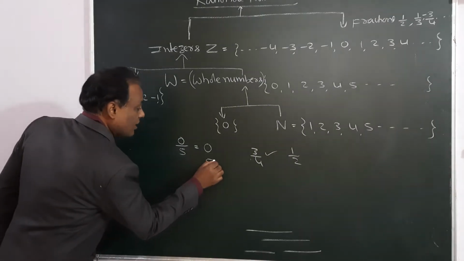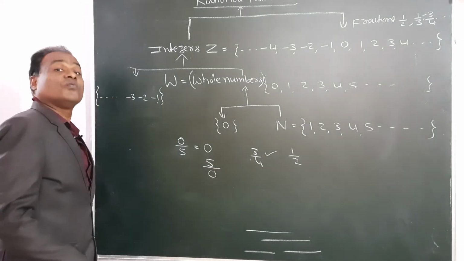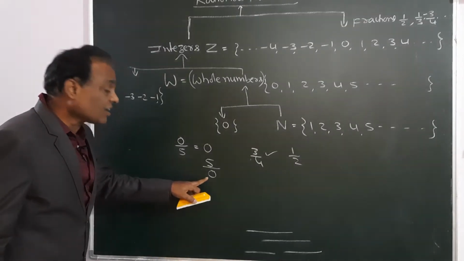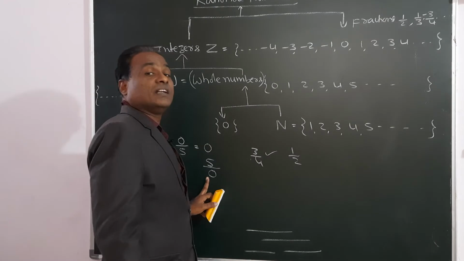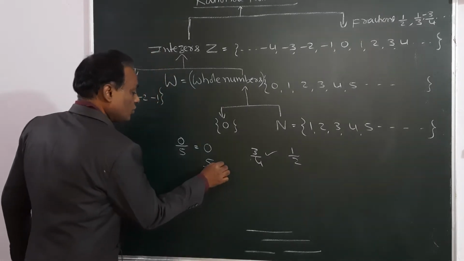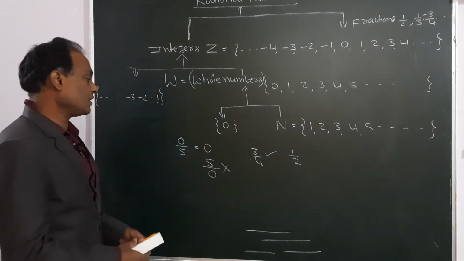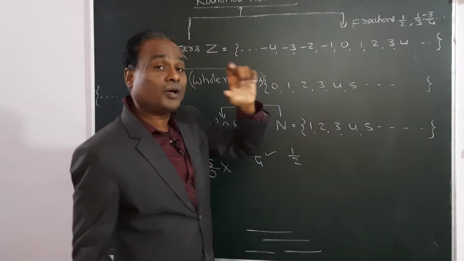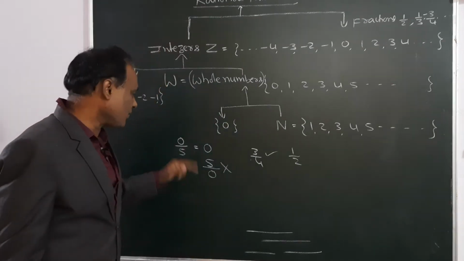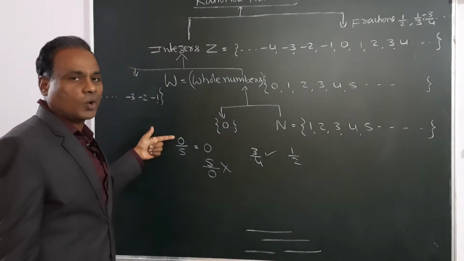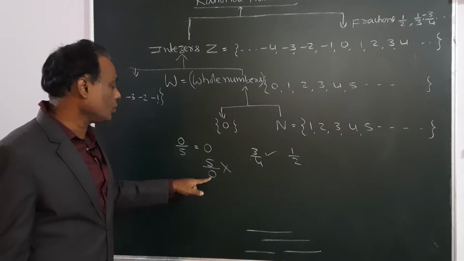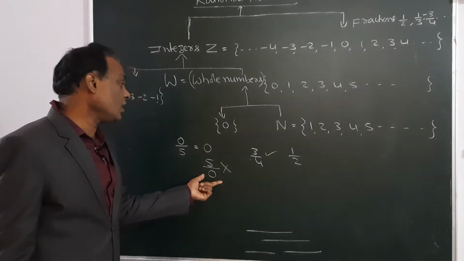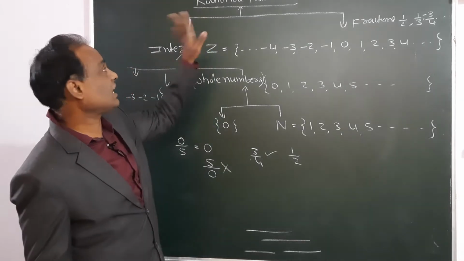But what is 5 by 0? Division with 0 is not defined. It is infinity. So this is not a rational number. A fraction is also a rational number, provided the denominator is not 0. The numerator may be 0, no problem, but the denominator should not be 0. So division with 0 is not defined. If the denominator is 0, it is not a rational number.